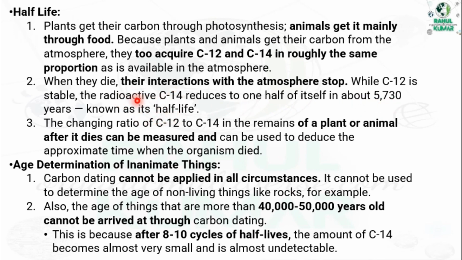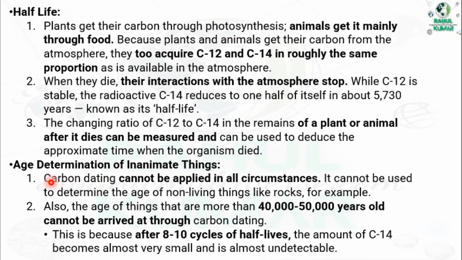So C12 is constant but C14 reduces. That difference helps in determining the age. The changing ratio of C12 and C14 in the remains of plants or animals after they die can be measured and used to deduce the approximate time when the organism died.